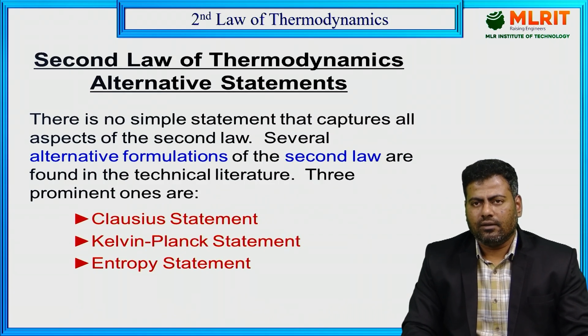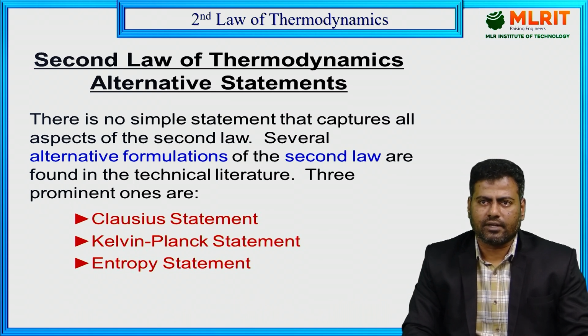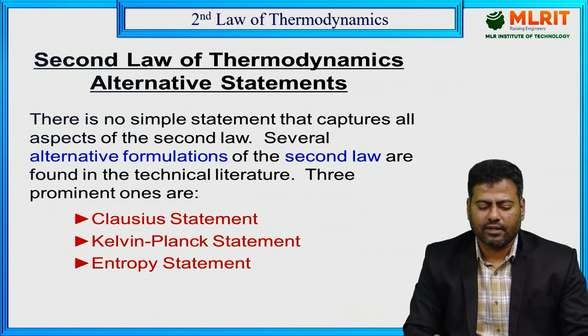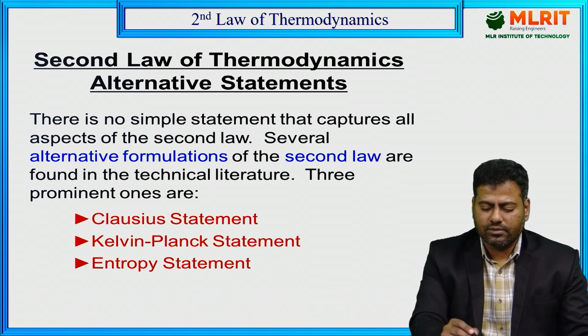These are the various statements we have with respect to the second law of thermodynamics. With respect to that particular statement, I can't sense the second law of thermodynamics. Why? Because we have various limitations with respect to the first law of thermodynamics. So I need to overcome that, and I am supposed to give various statements for that. Got it? So that is why we have these various alternative statements with respect to the second law of thermodynamics. See here, there is no simple statement that captures all aspects of the second law.